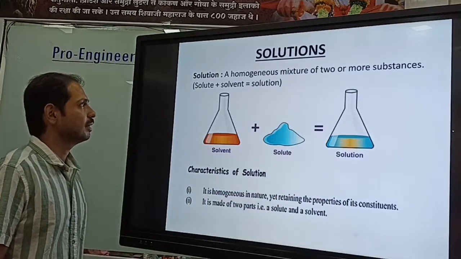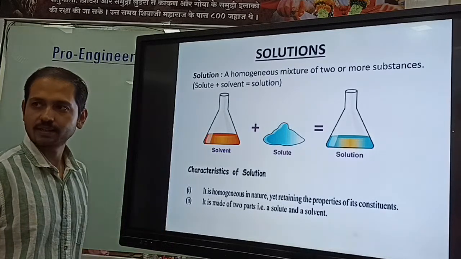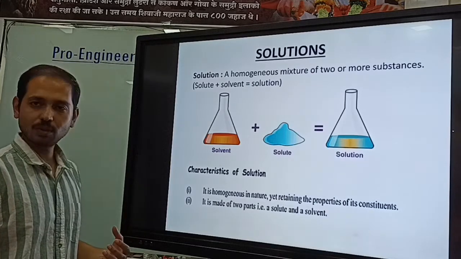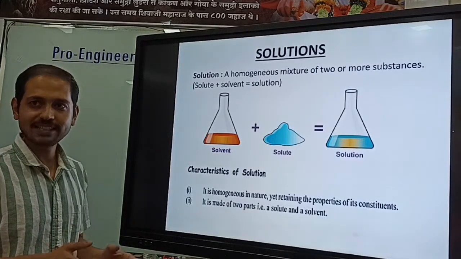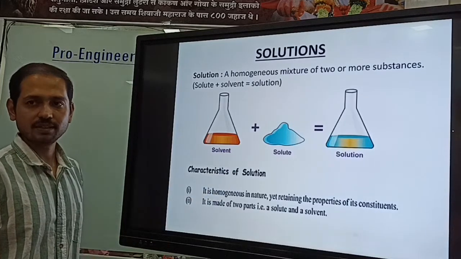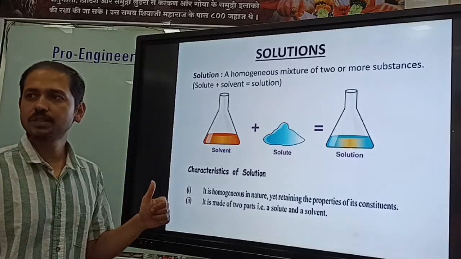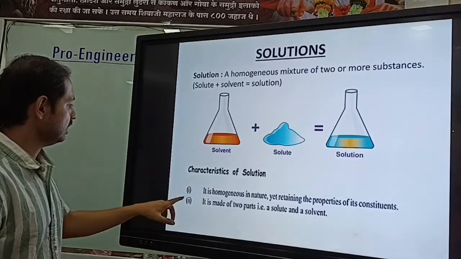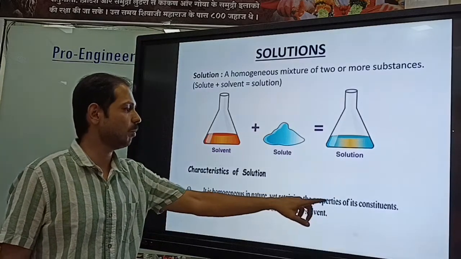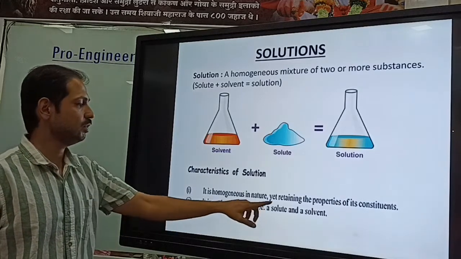Now, these are the very basic things we all know from class 8 standard, right? But as we are in the 12th standard, we need to go a little bit more in depth. So first, the characteristics of solutions. Two important points we need to remember: one is that it is homogeneous in nature, yet retaining the properties of its constituents, and it is made of two parts, solute and solvent.